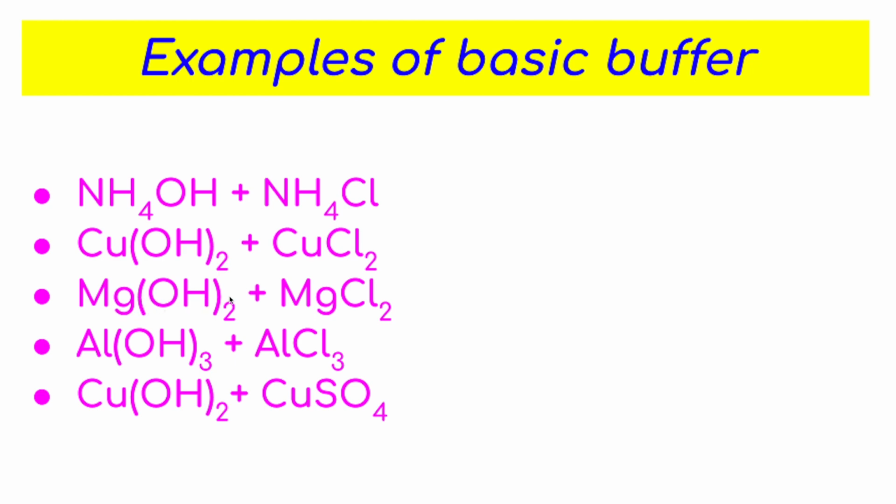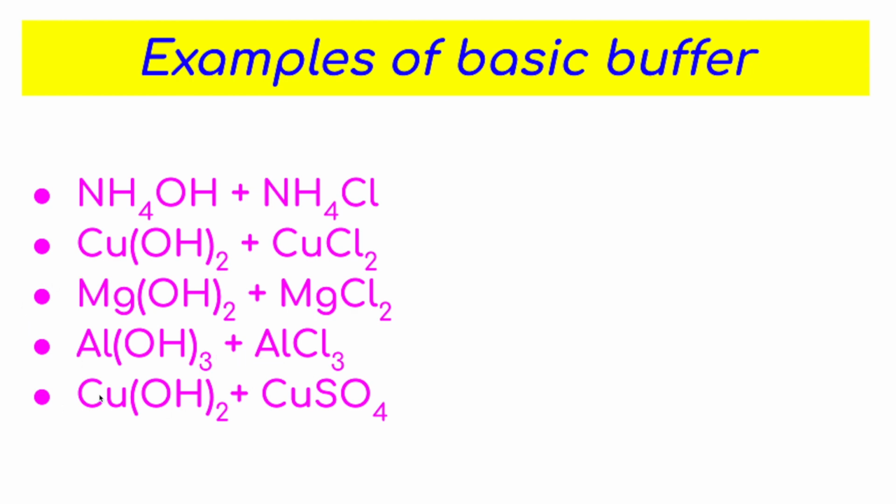Mg(OH)2, when it reacts with H2SO4, you can obtain MgSO4. Like this, Mg(OH)2 plus MgSO4 will give you a basic buffer. Al(OH)3 reacts with HCl, you can obtain AlCl3. So the mixture of Al(OH)3 plus AlCl3 works as a basic buffer.